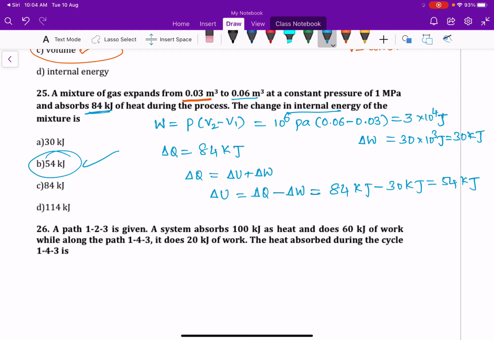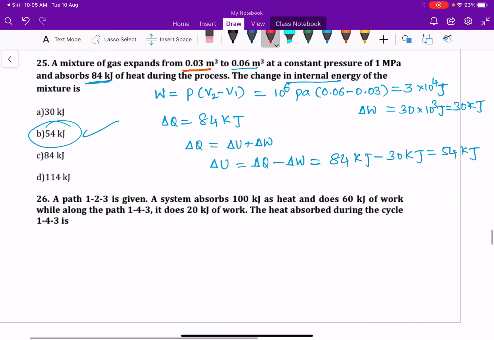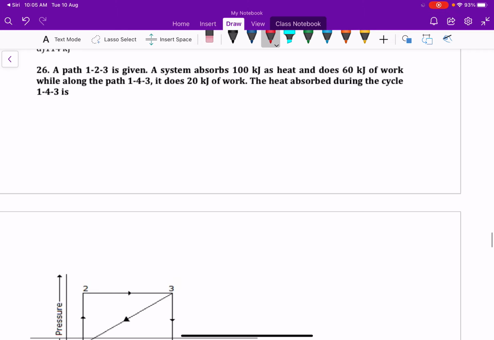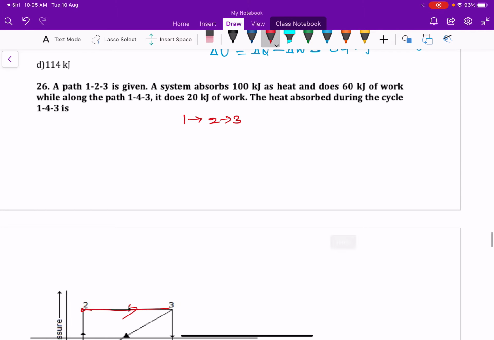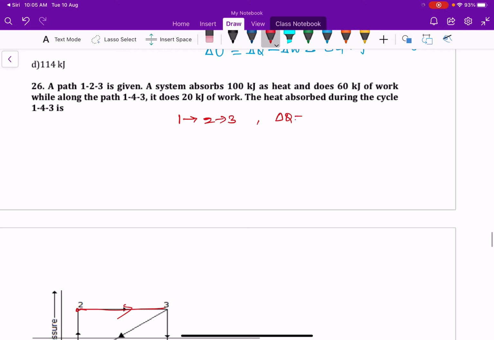Okay, now moving on to the next question, that is the 26th one. A path 1, 2, 3 is given. A system absorbs 100 kilojoules as heat in the 1, 2, 3 path. In this figure, from 1 to 2 and 2 to 3, the system absorbs 100 kilojoules of heat energy and does 60 kilojoules of work. Work done is equal to 60 kilojoules.